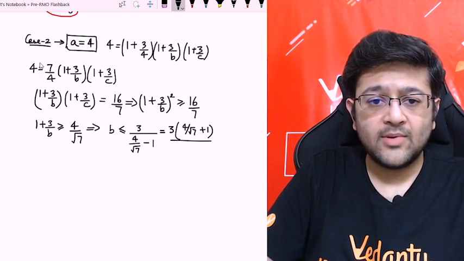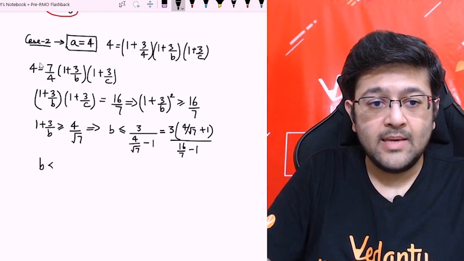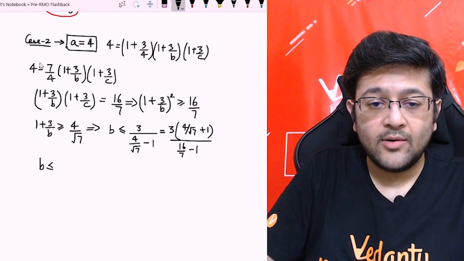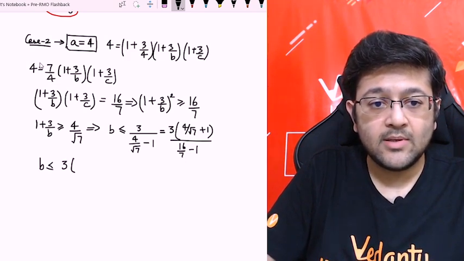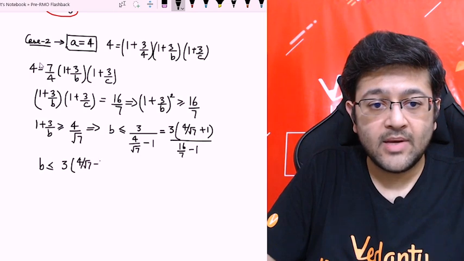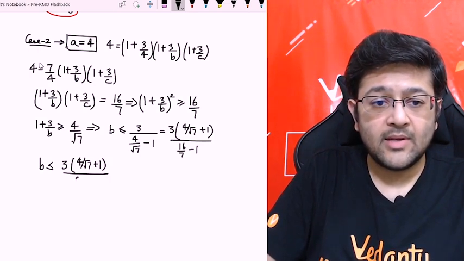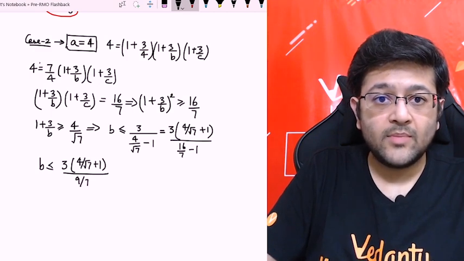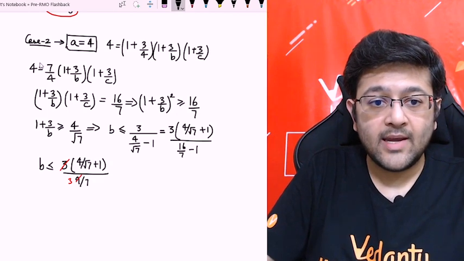Okay, so this will come out to be 16 by 7 minus 1. So this will give you b is less than or equal to, multiplying 3 inside. Okay, or you can take the subtraction. So 3 times 4 by root 7 plus 1, upon this will be 9 by 7. So 9 by 7. So the 3 will get cancelled. You can see here. So क्या आएगा यहाँ पे?